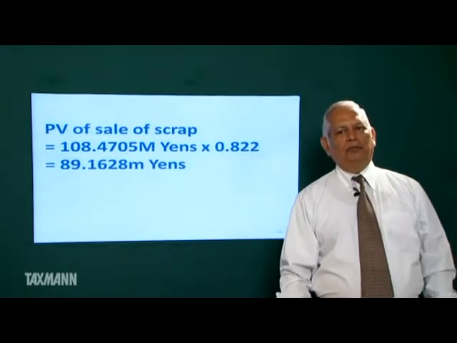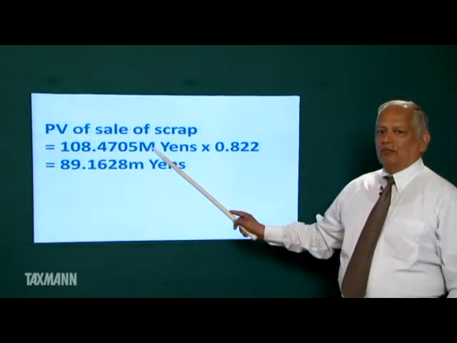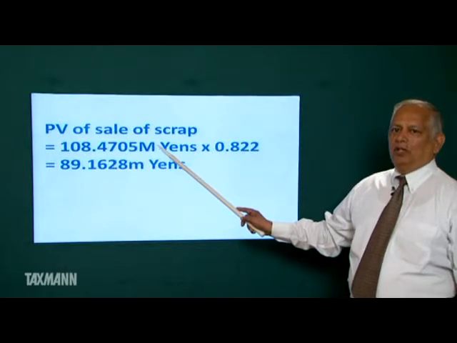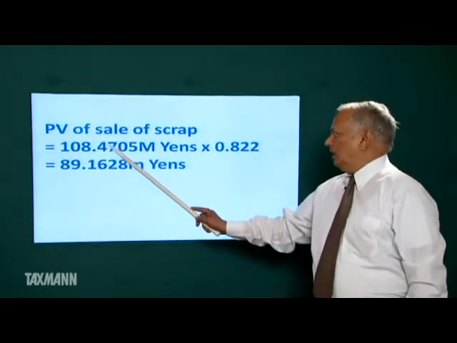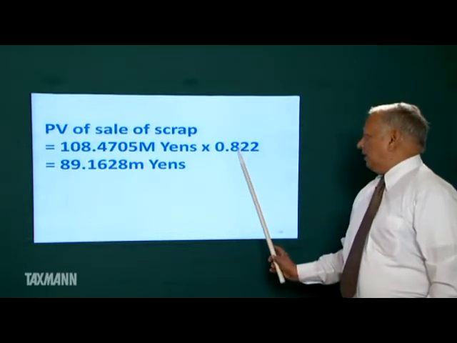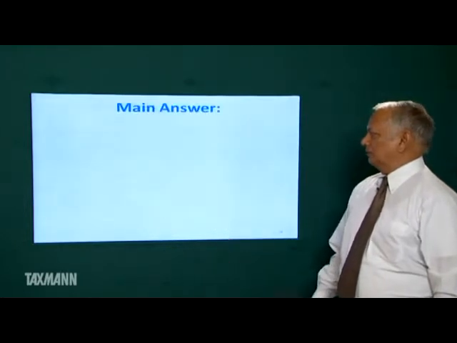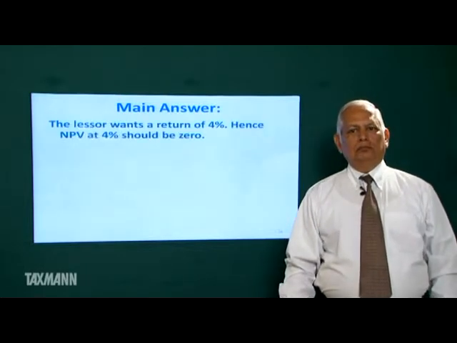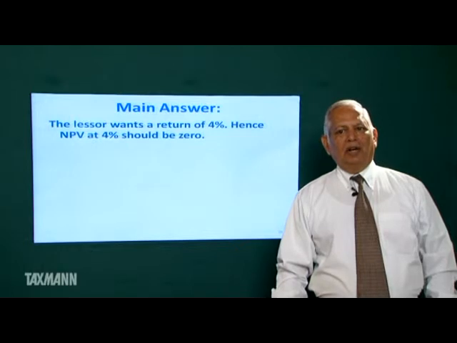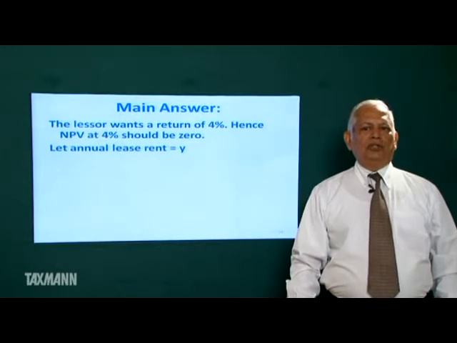Present value of sale of scrap. This is the sale of scrap in yens. Sale of scrap is $1 million. At that time, rate will be 108.4705 yen per dollar. So this is the sale value of scrap multiplied by present value factor 5. So this is the present value of sale of scrap. The lessor wants a return of 4%. Hence, NPV at 4% should be 0.